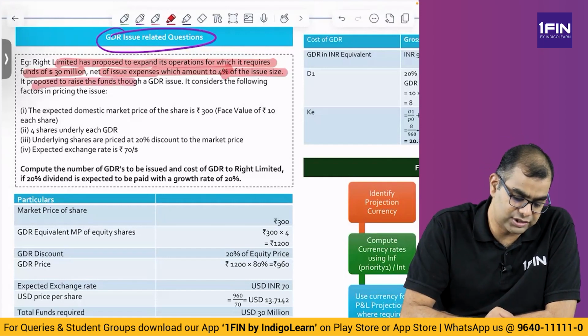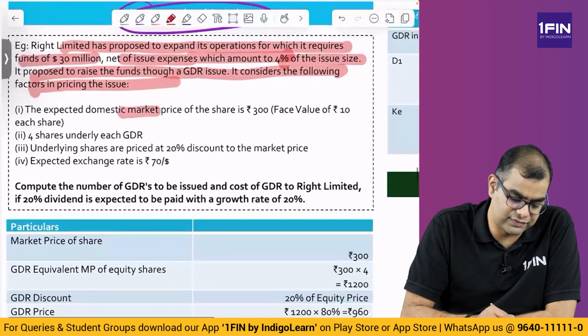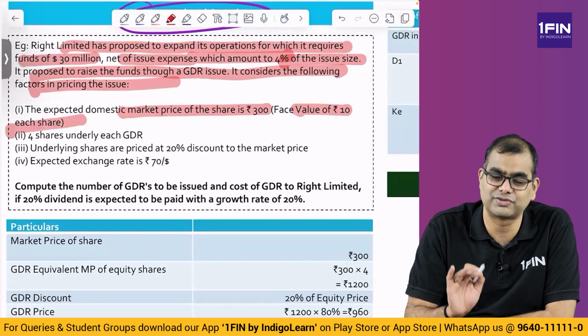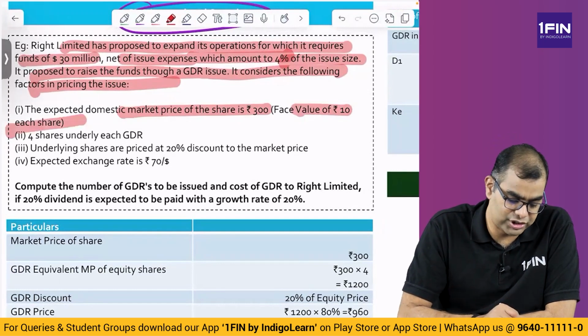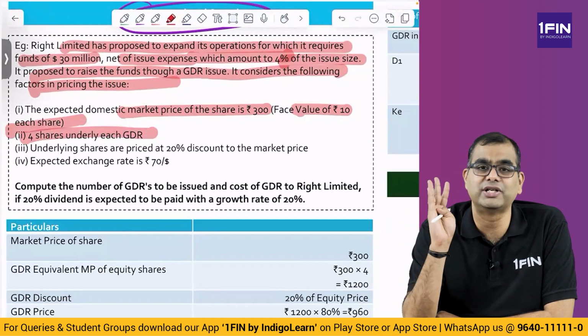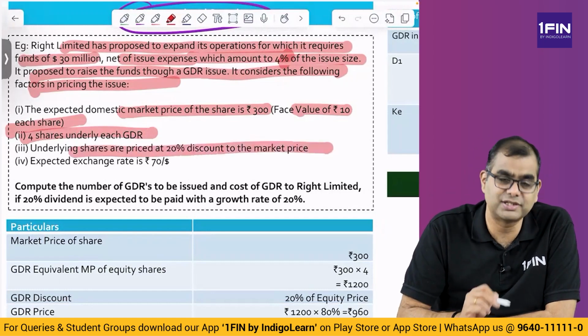It is proposed to raise the funds through GDR. It is considering the following factors in pricing. The expected domestic price of the share is 300, face value is 10 for each share, and the current market price of the share is 300. 4 shares underlie each GDR. So you issue a GDR, but each GDR represents 4 shares. Please remember this. Underlying shares are priced at a 20% discount to the market price.